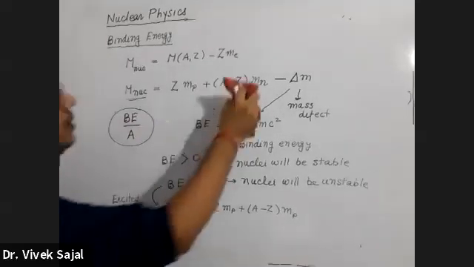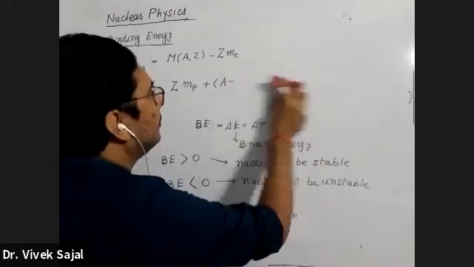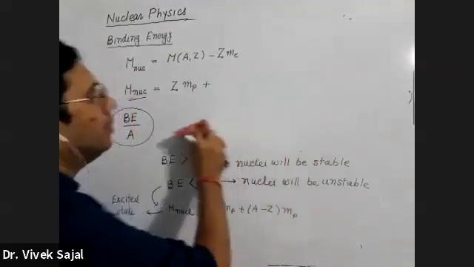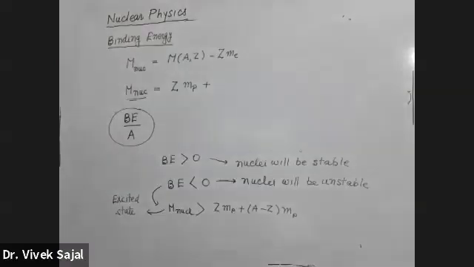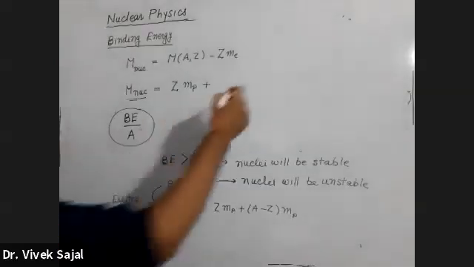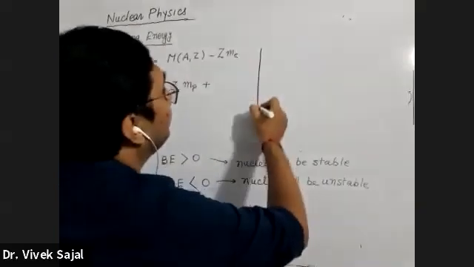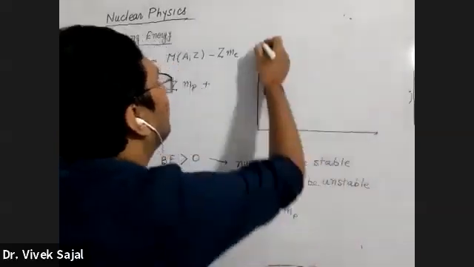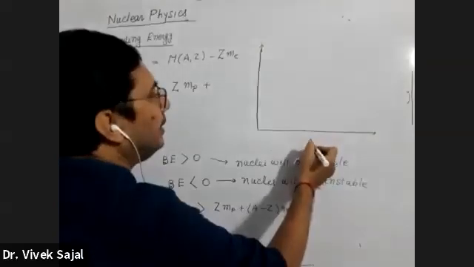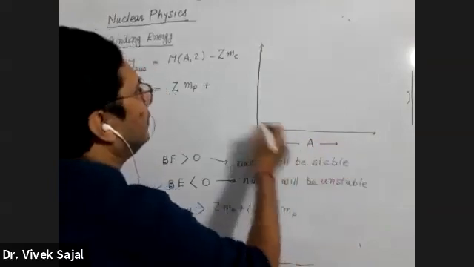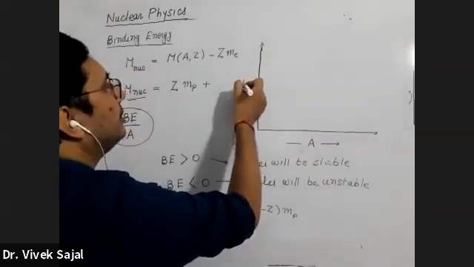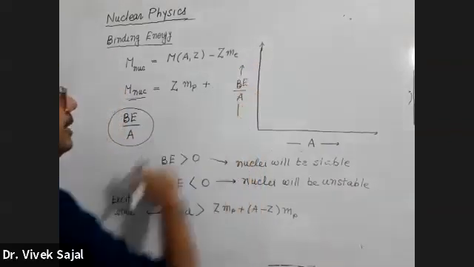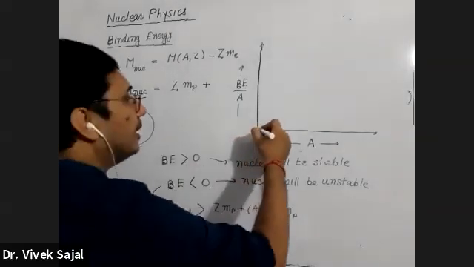If I draw that plot, that plot will be something like this. Here we have A number, mass number, and on this side we have binding energy per nucleon on the y-axis. Okay, and the plot will be something like this.